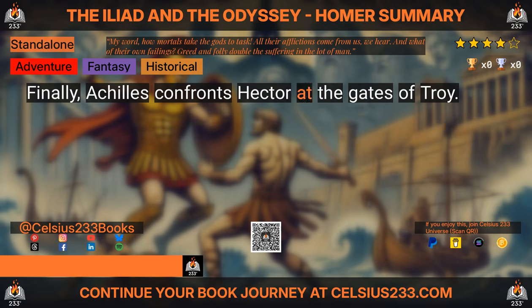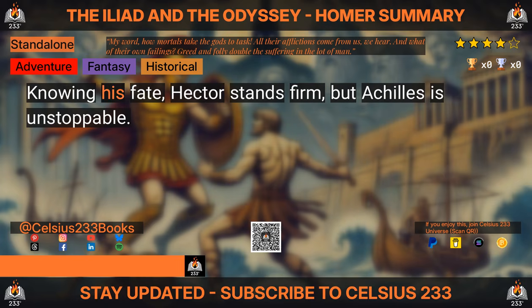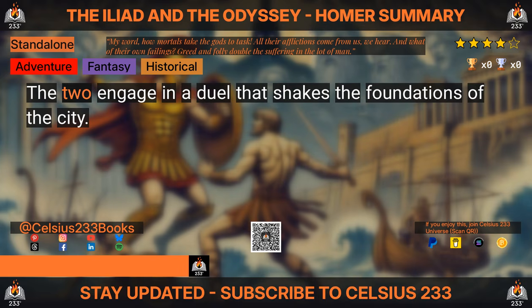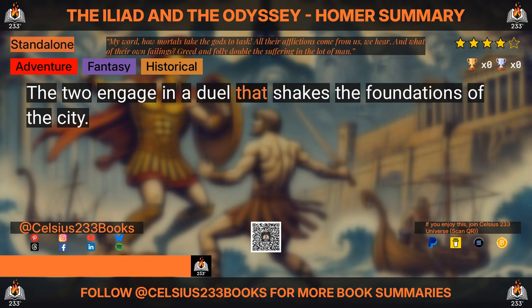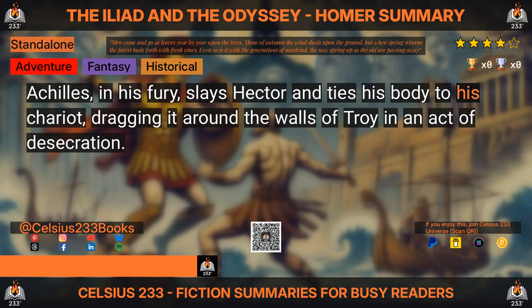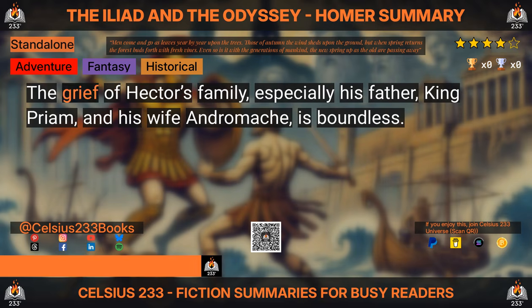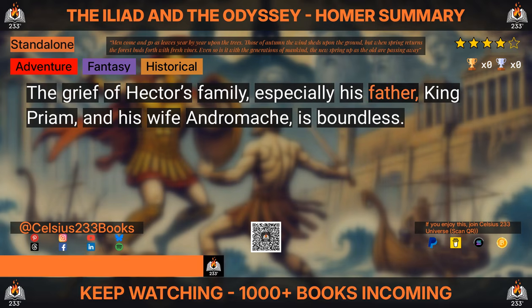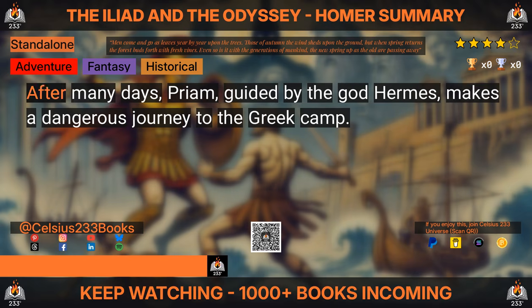Finally, Achilles confronts Hector at the gates of Troy. Knowing his fate, Hector stands firm, but Achilles is unstoppable. The two engage in a duel that shakes the foundations of the city. Achilles, in his fury, slays Hector and ties his body to his chariot, dragging it around the walls of Troy in an act of desecration. The grief of Hector's family, especially his father, King Priam, and his wife Andromache, is boundless.